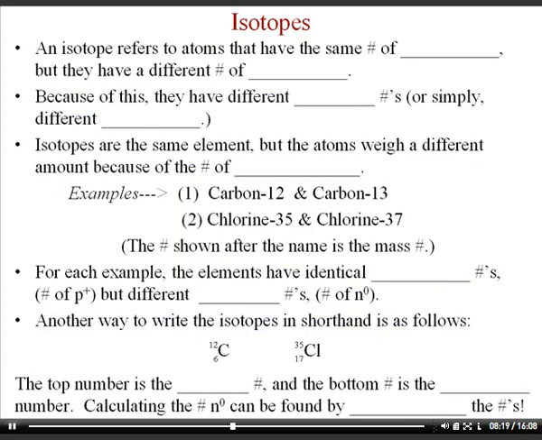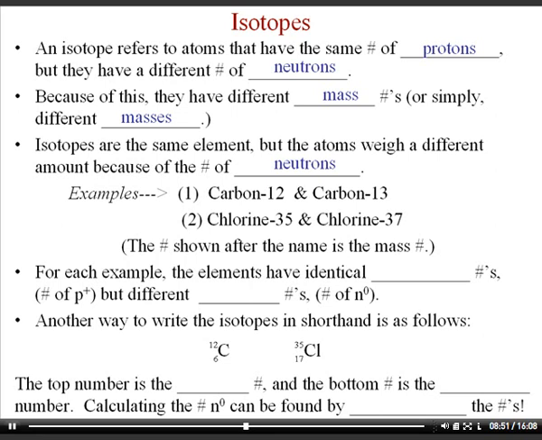Then I discuss isotopes. An isotope refers to atoms that have the same number of protons but different masses, or different numbers of neutrons. So when the mass is different but the protons are the same, those are called isotopes. It's exactly the same element, but it just happens to weigh differently. The examples that I have are carbon-12 and carbon-13. It's the same element, carbon, because it has 6 protons in the nucleus, but carbon-12 only has 6 neutrons, whereas carbon-13 has 1 extra neutron, which makes it a little heavier. There's a little extra glue in the nucleus.